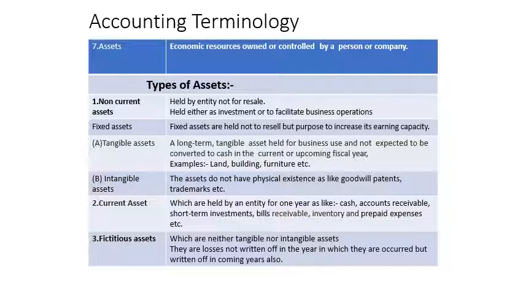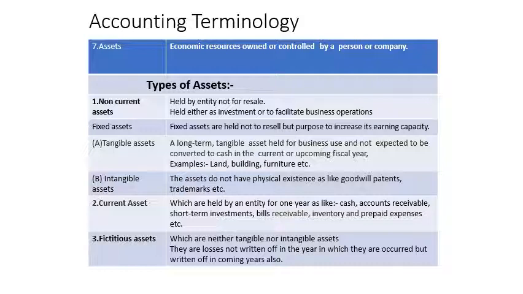Current assets means assets having a period of 1 year. Within the 1 year they have changes in their balances, like cash in hand, cash at bank, bills receivable and short-term investments. If the word investment alone is there, it will be considered a non-current asset. Only when the marketable security is listed and the short-term investment is listed will it be called short-term investments. Then bills receivable, stock or inventory, and prepaid expenses if there are adjustments.